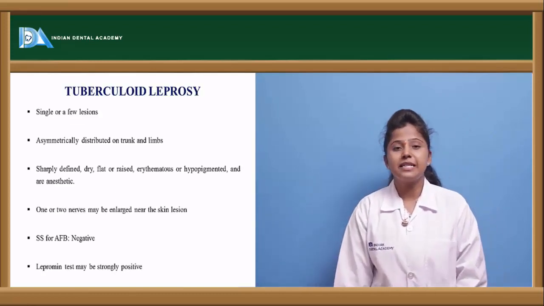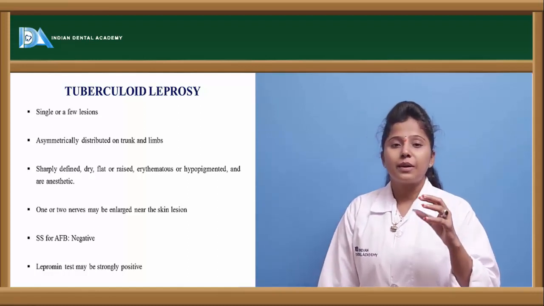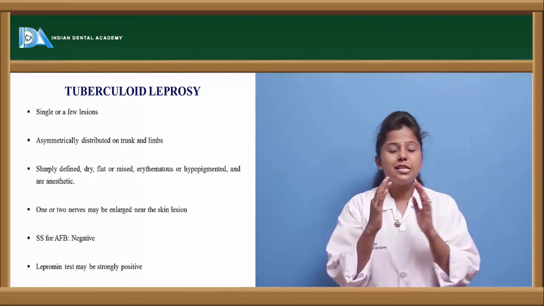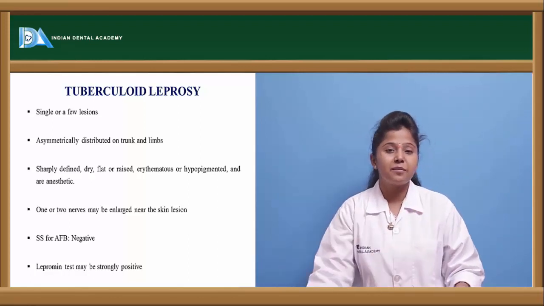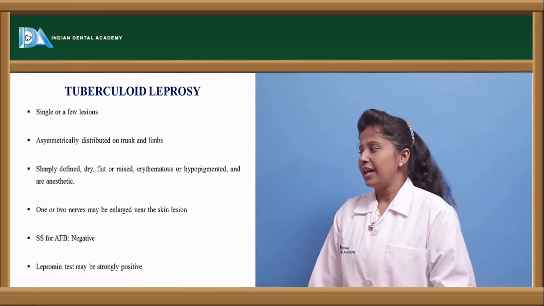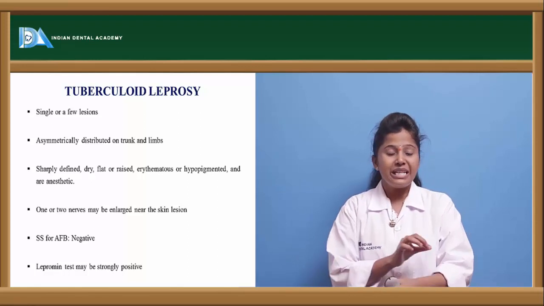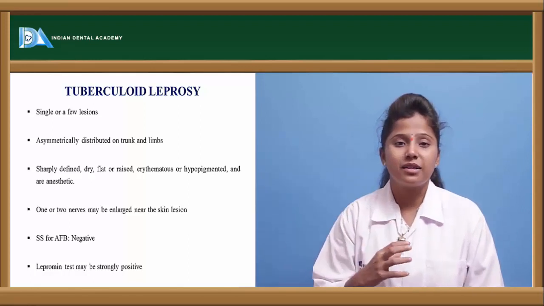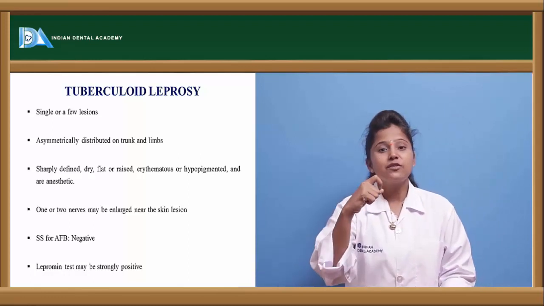The other type of leprosy is tuberculoid leprosy. So what is this tuberculoid leprosy? Here we can see the lesions observed on the skin may range from 1 to many. For example, if the person initially has 1 lesion, later it may develop up to 10. So the lesions may range from single to few, and they will be asymmetrically distributed on the trunk and limbs. In the trunk as well as the limb region, the lesion spread will be asymmetrical, in the sense the size of the lesions is not equal.